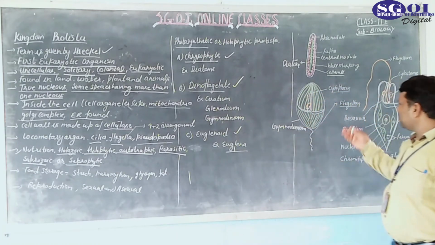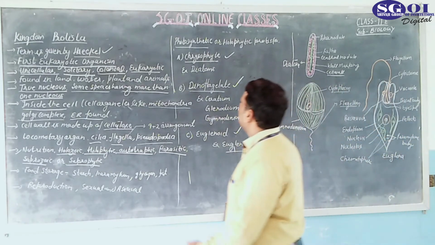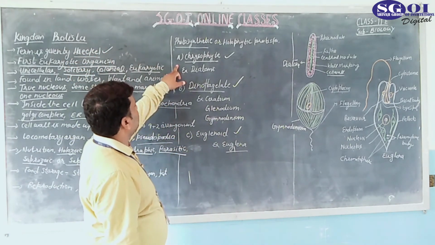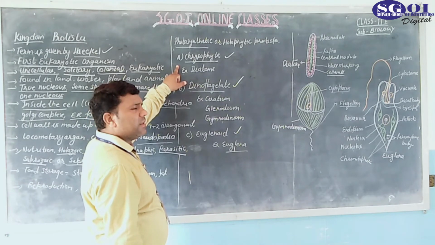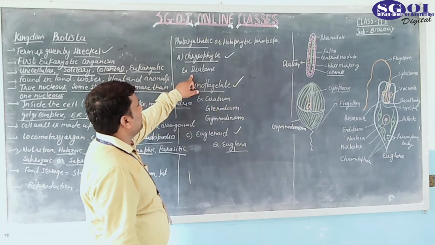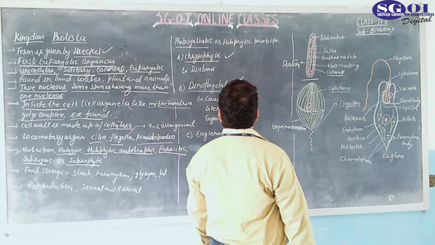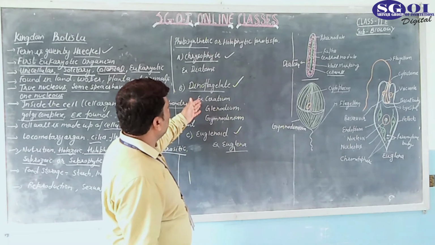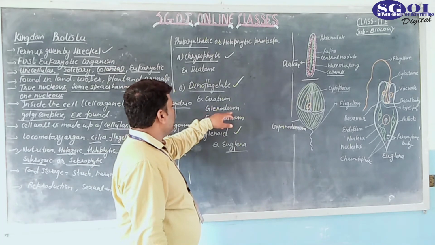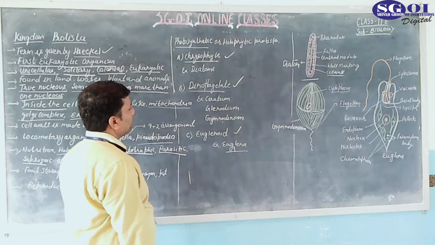Here I also draw the diagram of these types of organisms because these are photosynthetic protista and they are classified into three groups. First is known as chrysophyta. Here examples are very important and they are asked in the examination. The chrysophyta example is diatom. Here I am also drawing the diagram of diatom. This is the diatom diagram. The diatom and dinoflagellates. What is the example of a dinoflagellate? Ceratium, Gymnodium and Gymnodinium. These are the examples of dinoflagellates.